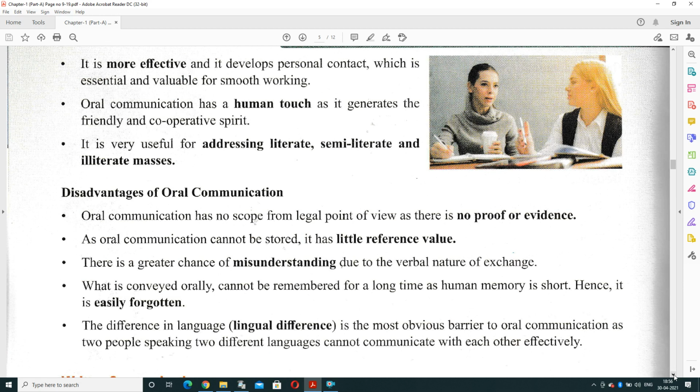And the difference in language is the most obvious barrier to oral communication. Most problems occur because of different languages. Two people speaking two different languages cannot communicate with each other in an effective manner. It is the major problem in case of oral communication.